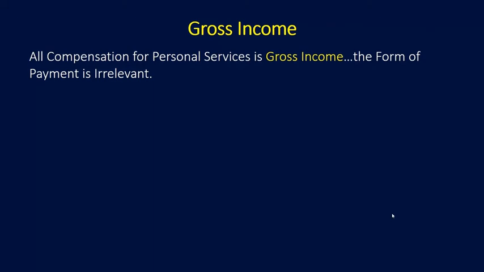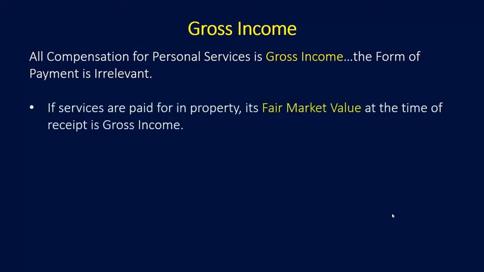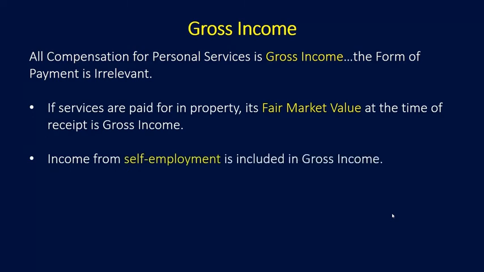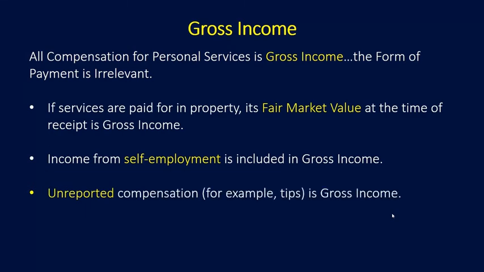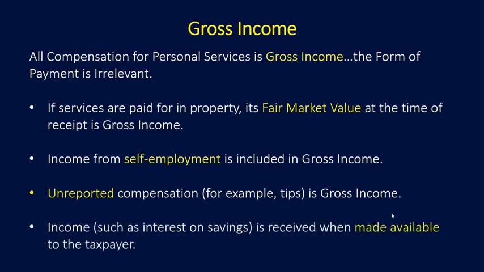Gross income includes all compensation for personal services. The form of the payment is irrelevant. If services are paid for in property, then the property's fair market value at the time of receipt is considered to be gross income. Income from self-employment is also included in gross income. Unreported compensation, for example tips, is also included in gross income. And income, such as interest on savings, is considered received when it's made available to the taxpayer.